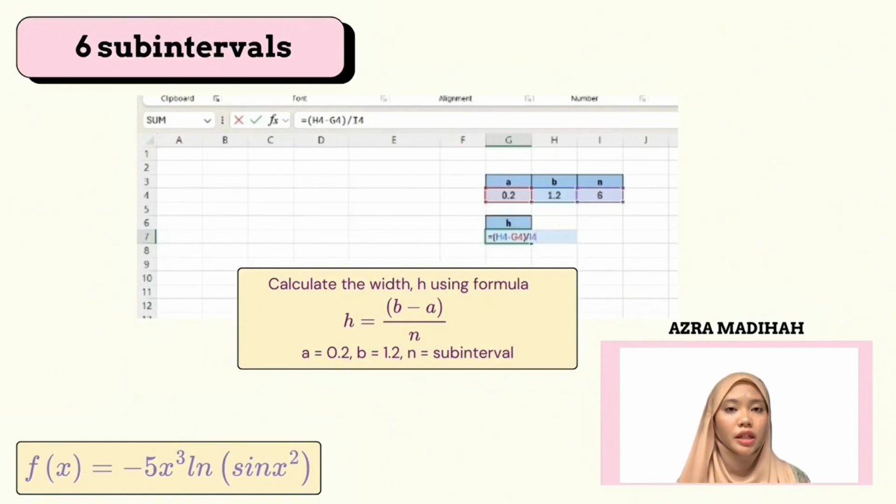As shown in the Excel sheet, the values of a, b and n are entered in cells D4, H4 and I4 respectively. The formula to calculate h is typed in cell G7 as equal sign, open bracket, H4 minus G4, close bracket, over I4. This will automatically calculate the value of h in Excel.